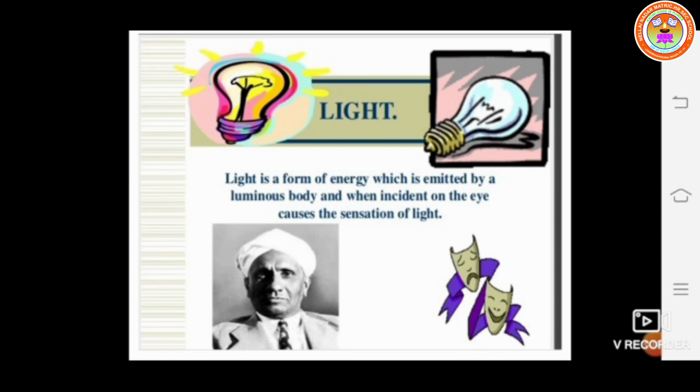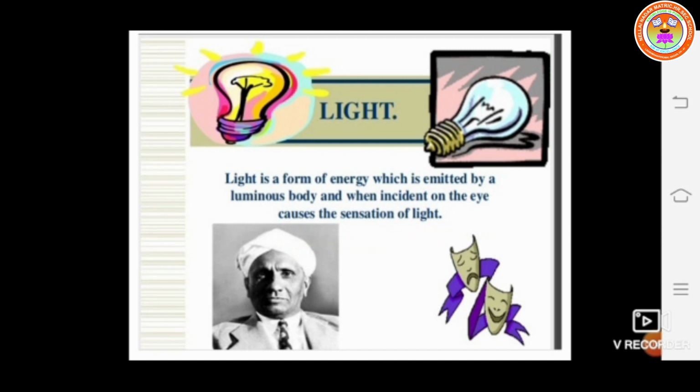Light is a form of energy. Already you know what energy is. Energy is used to do work. Here the light is an energy. Light is a form of energy which is emitted by a luminous body, and when incident on the eye, it causes the sensation of light.